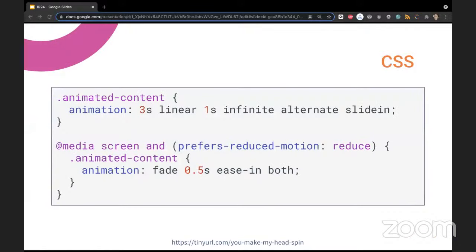So back to the code. I'm going to first show an example with CSS, like how we can use the media feature prefers-reduced-motion. In this example, first I've defined a class, animated content, which has an animation.